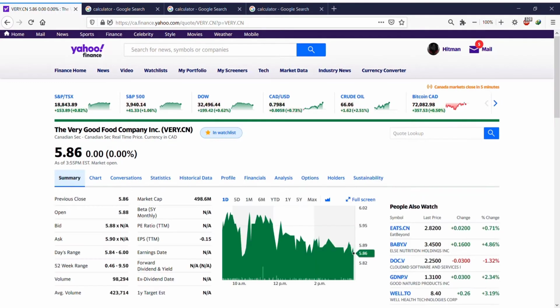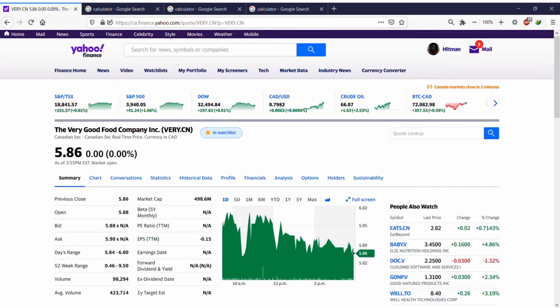Here's a question: why is it 0? It shouldn't be 0. Let me just refresh the page because I'm not understanding why it's 0. It's still like 5 minutes to 4, but Yahoo doesn't show. Maybe there's a problem with my internet, I'm not sure. Okay, but anyways, it seems that the market's closing.